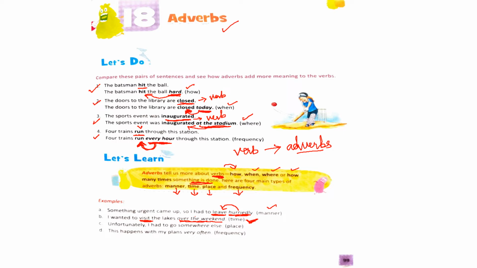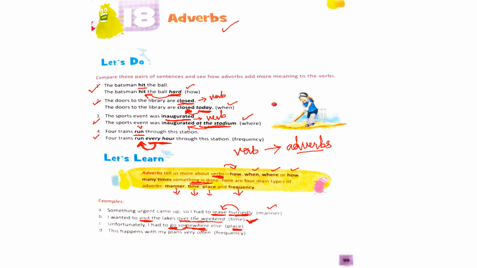See the fourth one. Unfortunately, I had to go somewhere else. Here, somewhere is the adverb. It is giving us more information about the verb go in the sentence. It is telling us about the place where they are going. So you can say somewhere is an example of adverb of place.